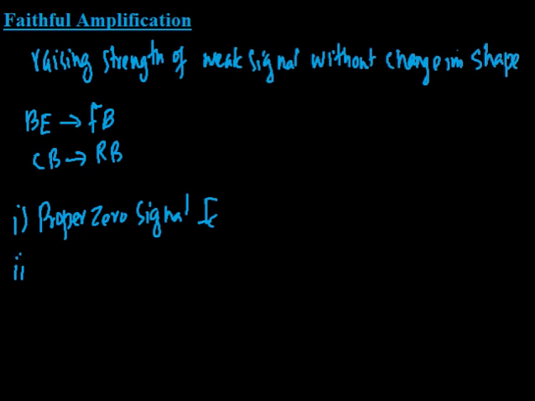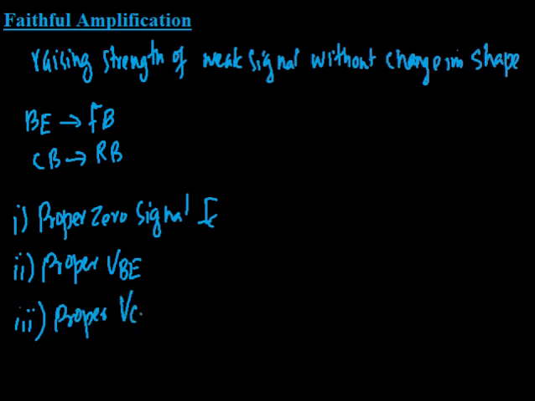The second condition is that there should be a proper minimum base emitter voltage in the circuit, and the third condition to have faithful amplification is that there should be a proper collector emitter voltage in the circuit. So these three conditions should be fulfilled to have the faithful amplification.